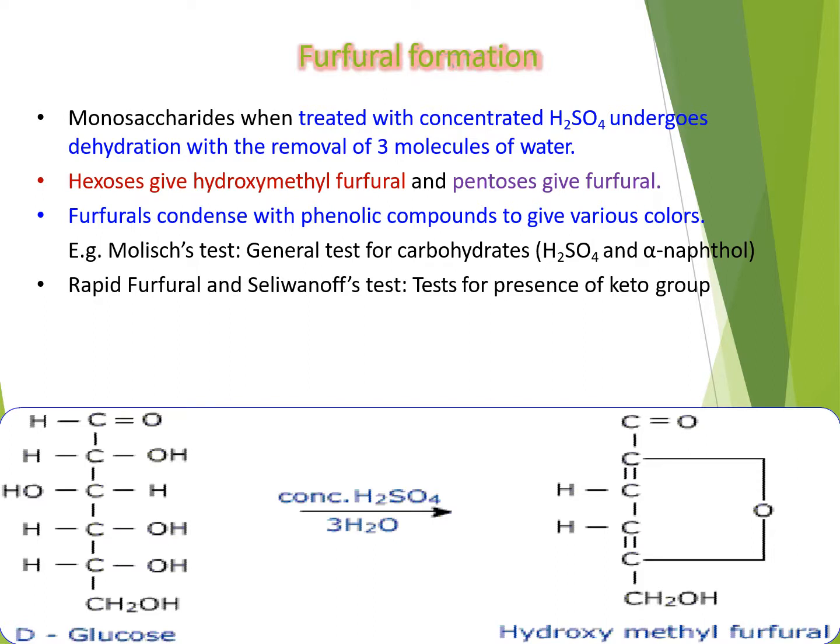In general, monosaccharides when treated with concentrated sulfuric acid undergo a dehydration process, that is removal of water molecules. Here in this furfural formation, removal of 3 molecules of water takes place. Hexoses give hydroxymethyl furfural derivative, whereas pentoses give furfural derivative. Furfurals condense with phenolic compounds, which gives various colors. And this is the basis for many tests which are used to identify carbohydrates.